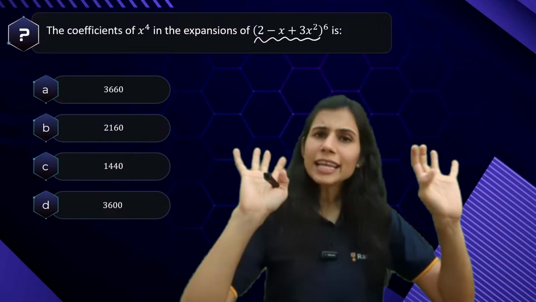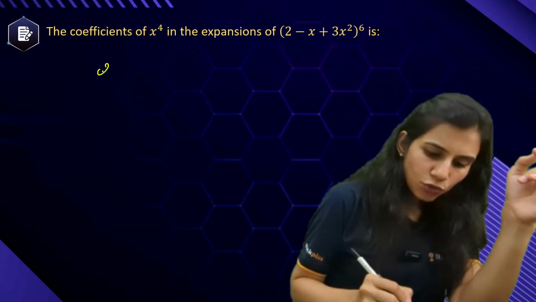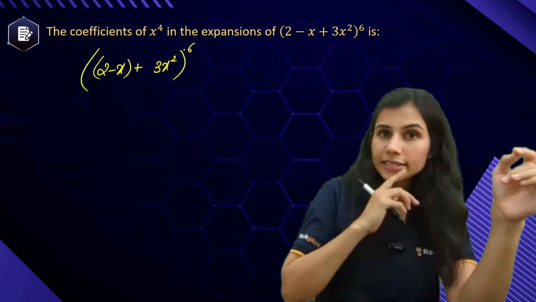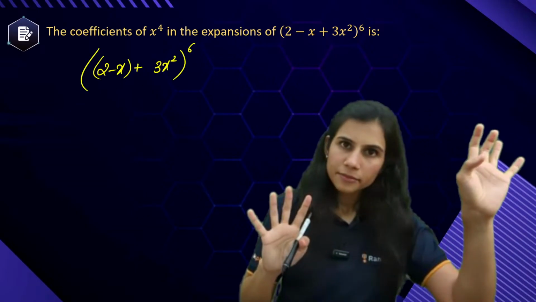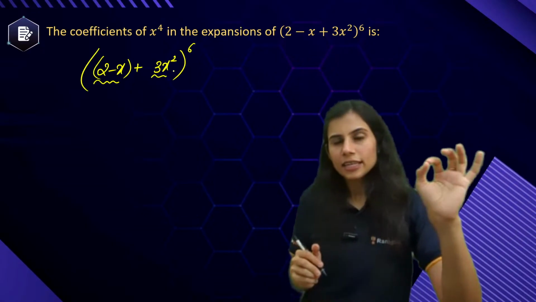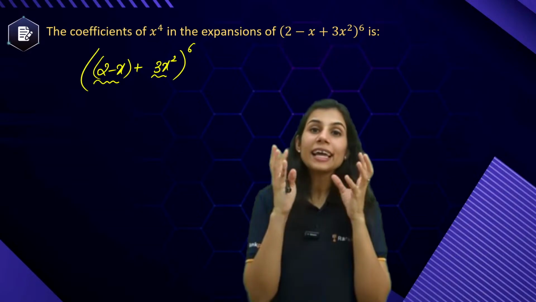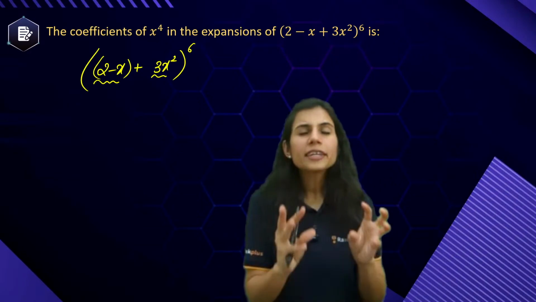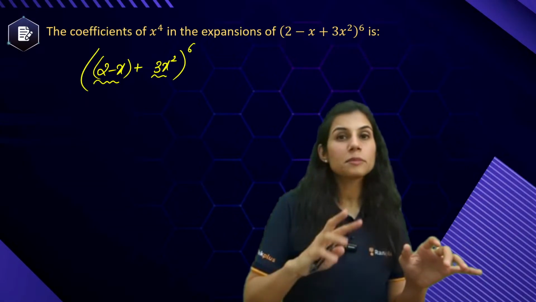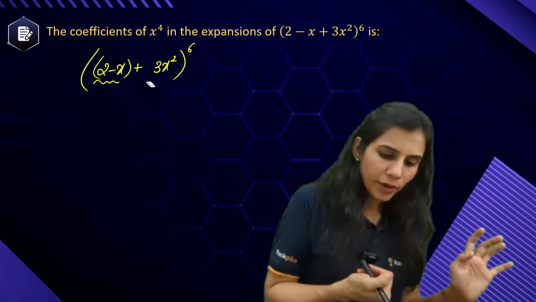100%. It looks like a multinomial, but I'm going to solve it using the binomial. How? See, (2 minus x plus 3x square) whole to the power 6. Is this making sense? This is one of the terms, this is another term. My perception is that yes, it looks like 3 terms, but I have written it in such a way that now the expression is a binomial expression raised to the power 6, so it is a binomial expansion. Okay, let's open it up.